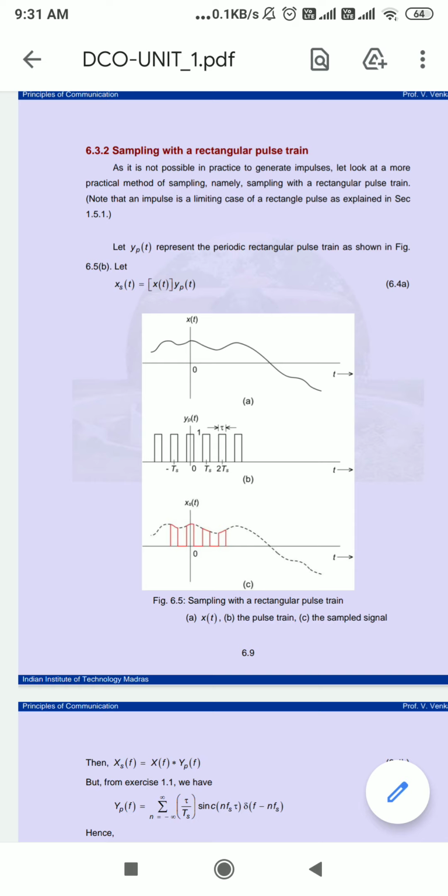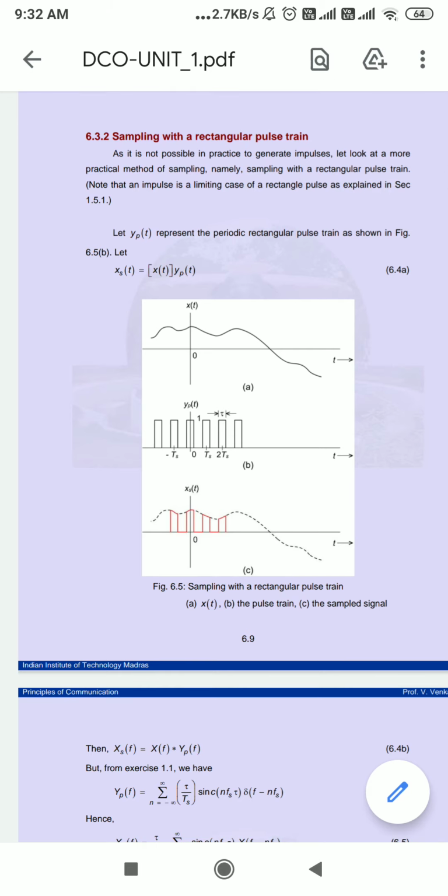In diagram B, we are taking the train of pulses. It means we are taking the periodic rectangular pulse train y_p of t in figure B. Now in figure C, we are supposed to do sampling. It means we are taking the sampled signal, so you can see the diagram here. It is not possible to generate impulses, but in the practical method of sampling, we do the sampling with the rectangular pulse.